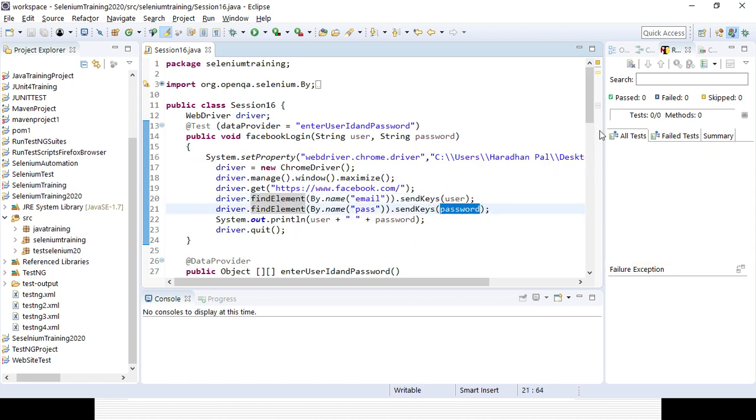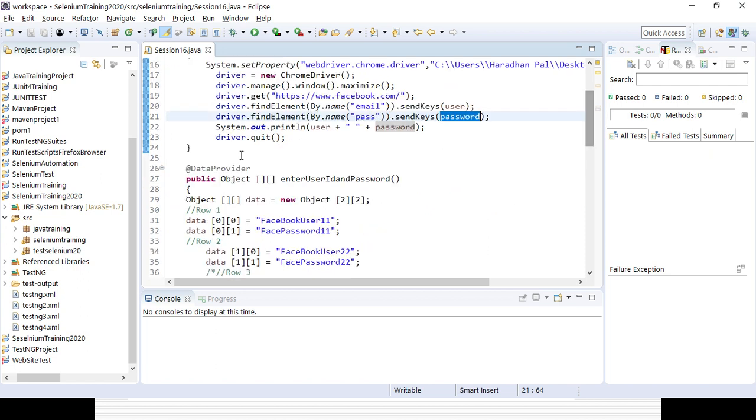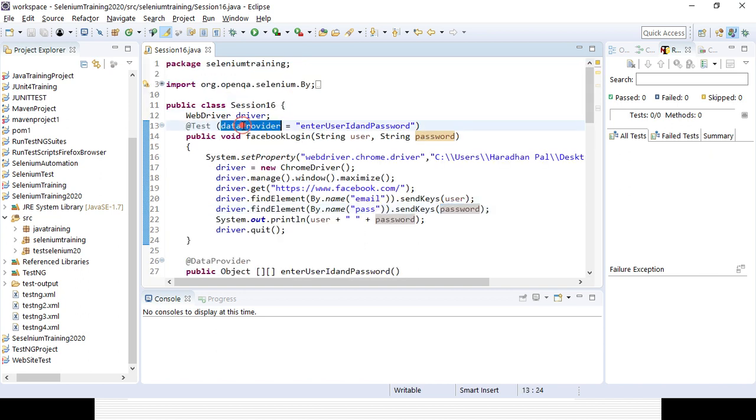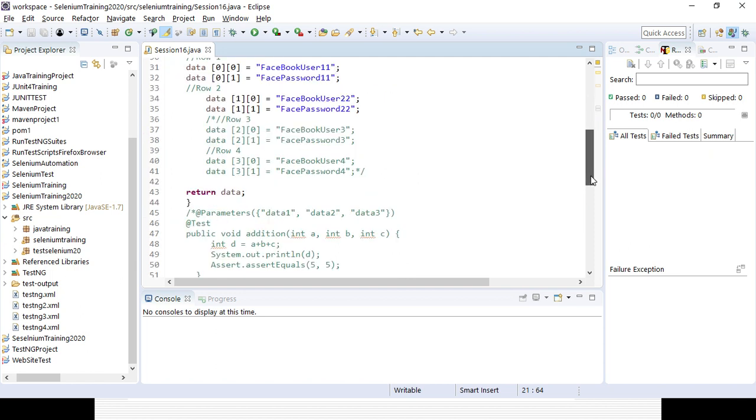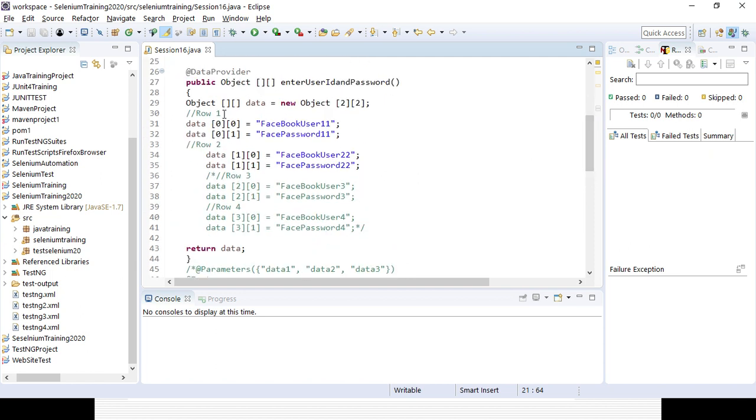But in case I want to test for different combinations, I will be using a data provider, where I will be providing the data, and here at the test case level I will be calling it with dataProvider equal to the method name. Instead of hard coding, I will be using variables. So here you can see we can change the data also. Instead of one set, row will be the number of iterations and column will be the number of data items we want to pass.